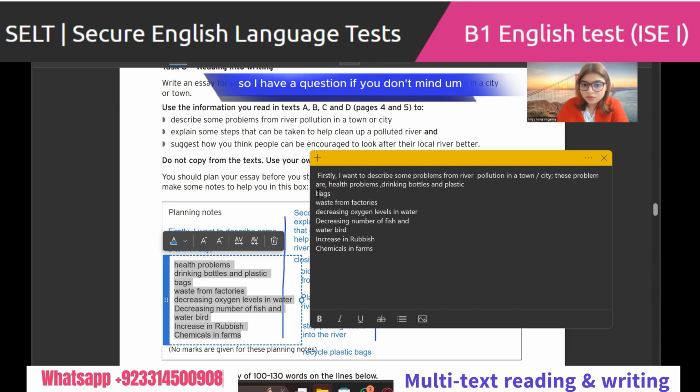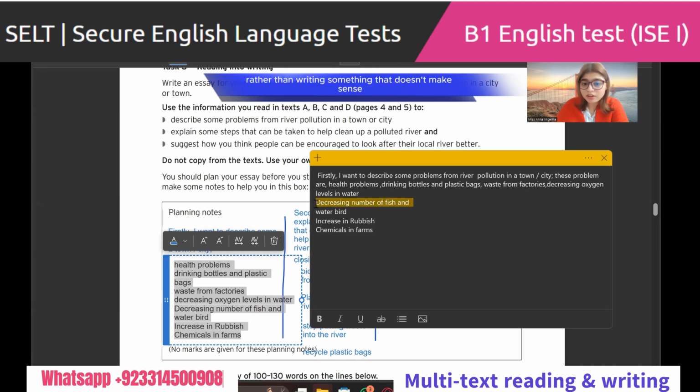So I have a question, if you don't mind. They say we don't copy paste the words. That's fine, you mean? That is fine. This is how people pass. Okay, decreasing oxygen. It's much better to write correct English rather than writing something that doesn't make sense. Just telling you, the rest is your choice.